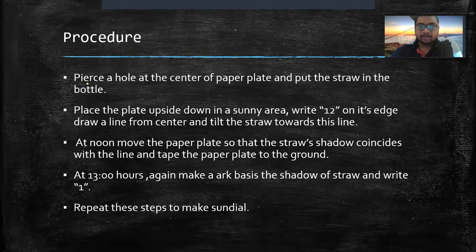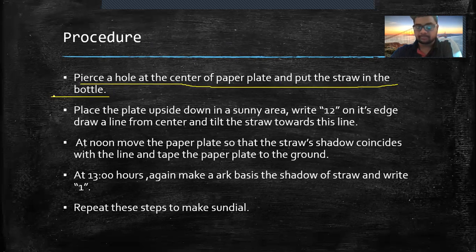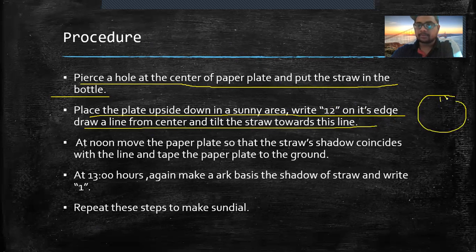Then the procedure. Pierce a hole in the center of the paper plate and put the straw in the bottle. Then place the plate upside down in a sunny area. Write 12 on its edge. Draw a line from the center and tilt the straw towards this line. So there is this paper plate. You will write 12 on the edge, draw a line from the center, and tilt the straw toward this line. So if this is the line, then you will bend the straw toward this line.